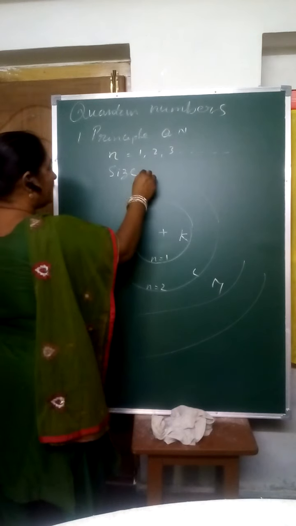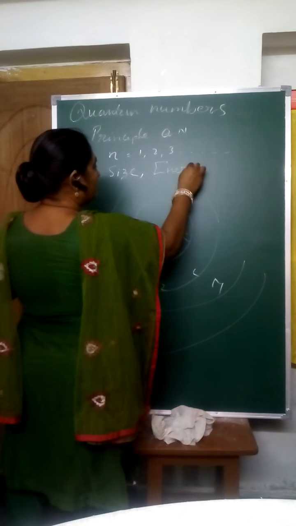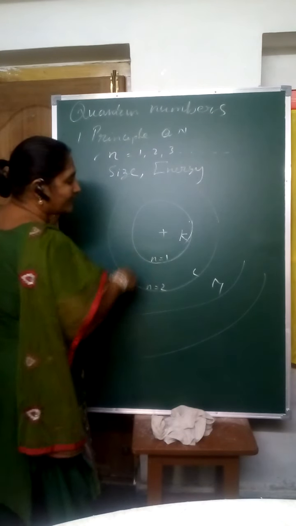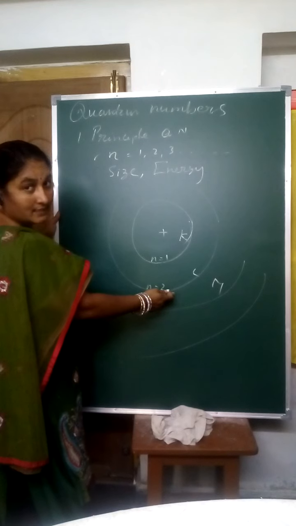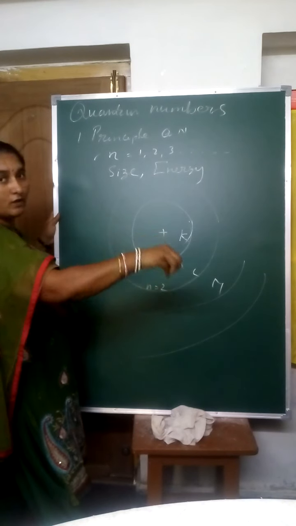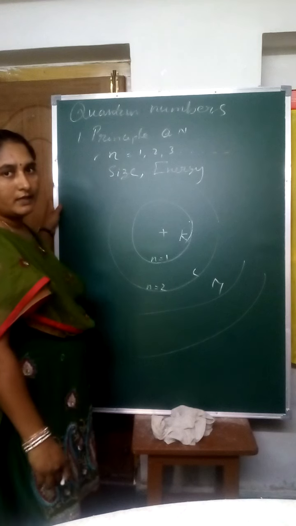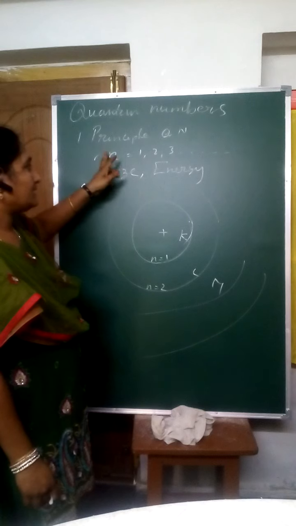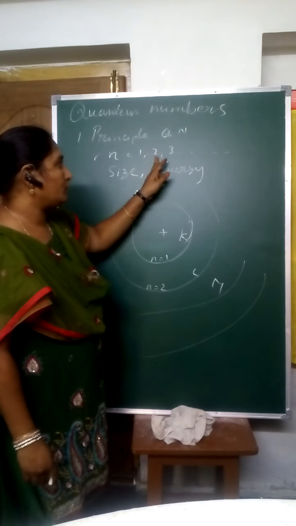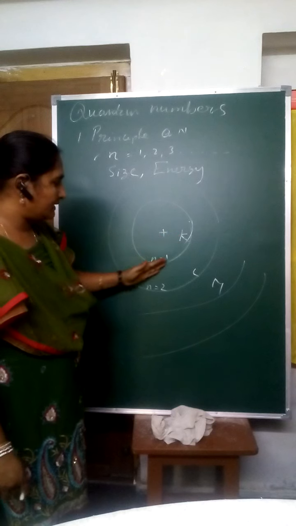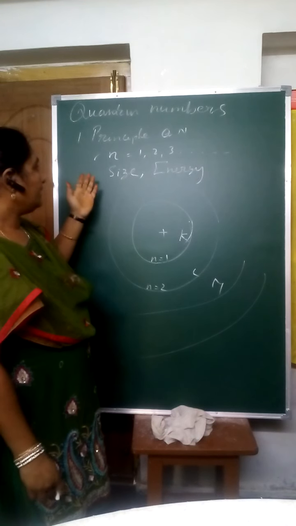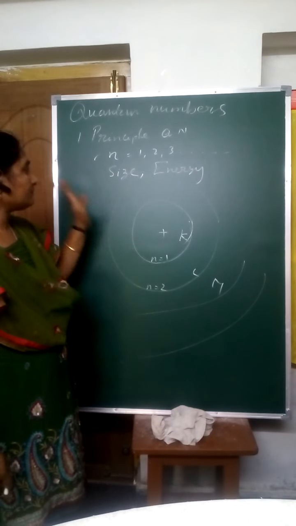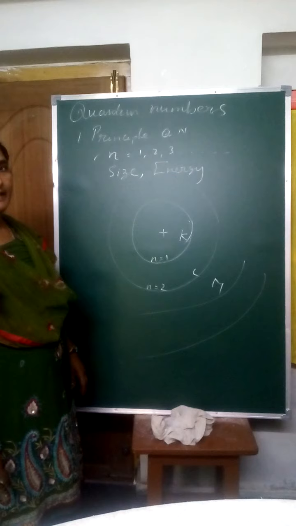And along with the size, we also know the energy by using the principal quantum number. It has less energy than the next level. That means we know the energy of the revolving electron. Do you understand what the principal quantum number is? It is denoted with small n. The values of small n are 1, 2, 3, etc., because it is the number of the orbit. Then it tells us the size and energy. This is about the principal quantum number.